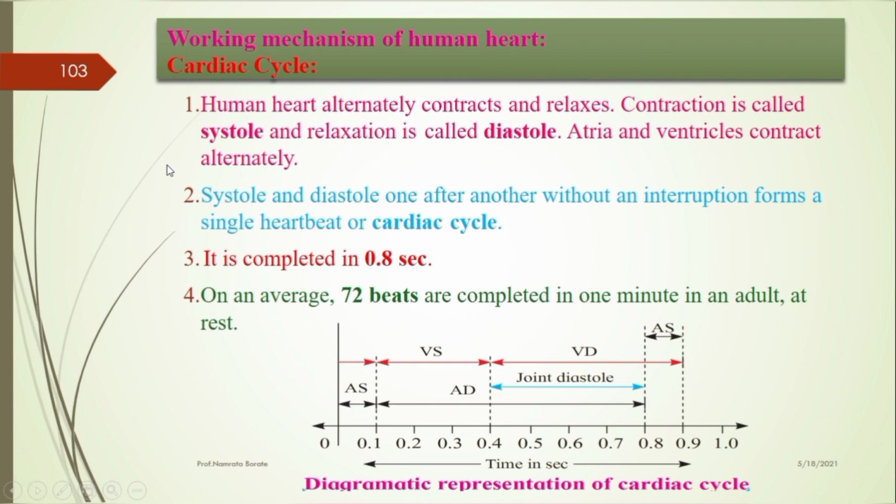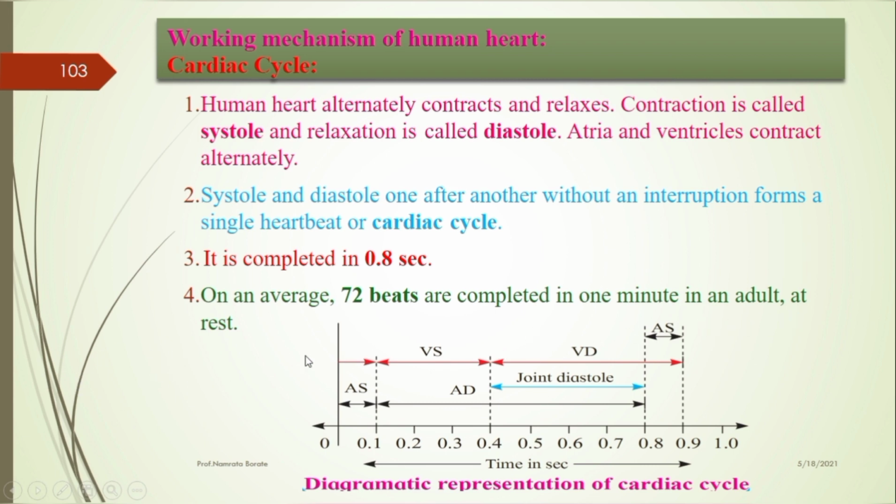As all of you know, the normal heartbeat is 72 times per minute. For one heartbeat it requires 0.8 seconds, meaning one systole plus one diastole. They occur one after another without any interruption. There is a formation of a single heartbeat, and that's called the cardiac cycle. That is the normal heartbeat: 72 beats are completed in 1 minute in an adult.